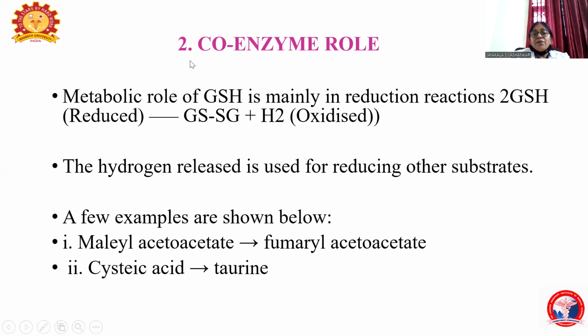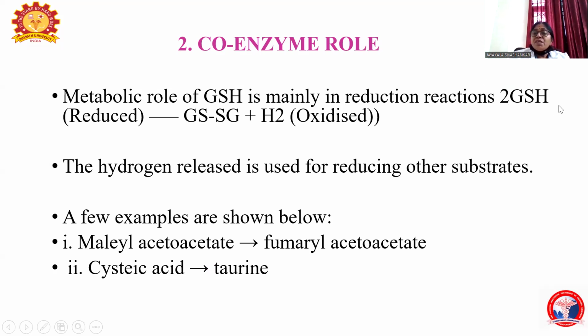This glutathione is important, acting as a coenzyme in all the reduction reactions. The metabolic role of GSH, the reduced form of glutathione, is mainly in reduction reactions.